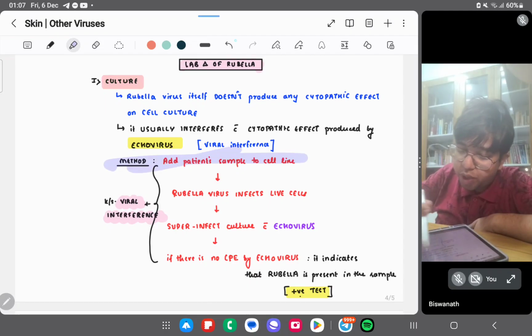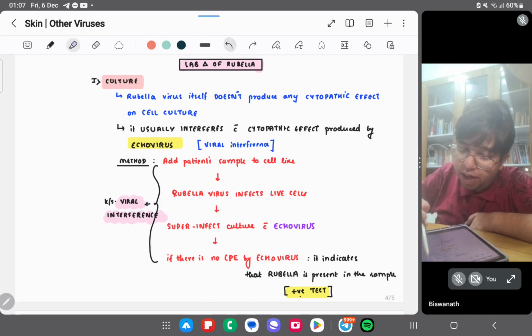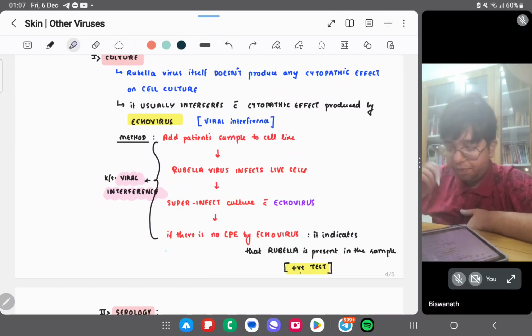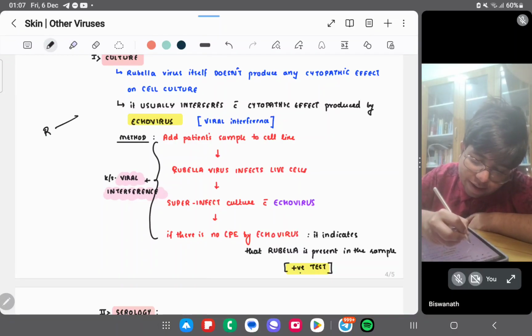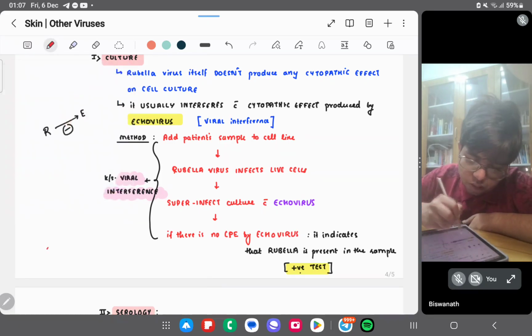And the method? Add the patient's sample to the cell line. Rubella virus will infect the live cells. Then superinfect the culture with echovirus. If there is no cytopathic effect by echovirus, basically rubella virus is inhibiting the cytopathic effect by echovirus.